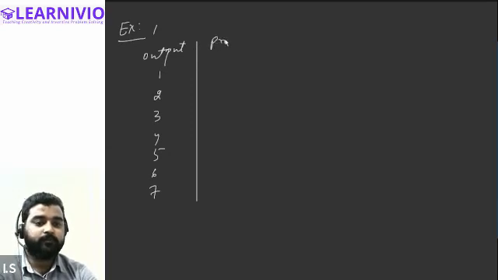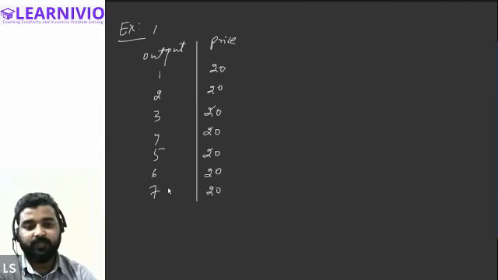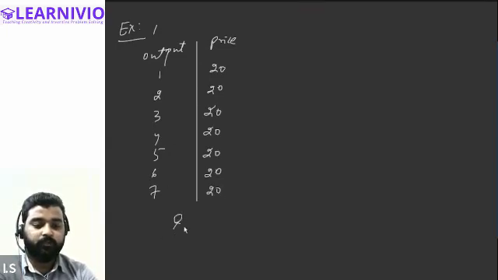And let's say in order to sell the 7 units, he is charging the same price for all the units. For the first unit, he's charging 20 rupees. For the second unit as well, 20, 20, 20, 20, 20, and 20. All right, let's presume that we are talking about this seller, seller A.